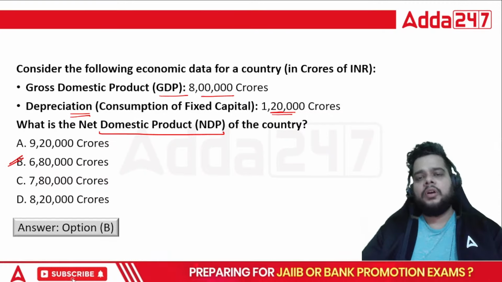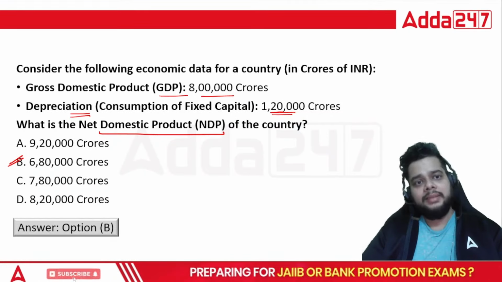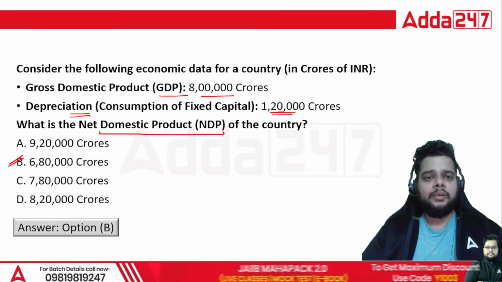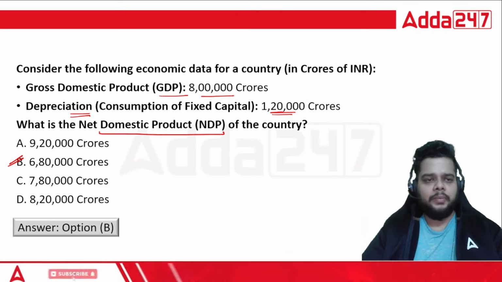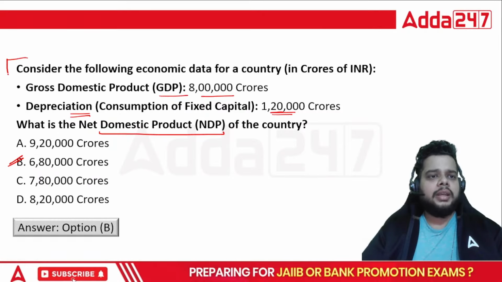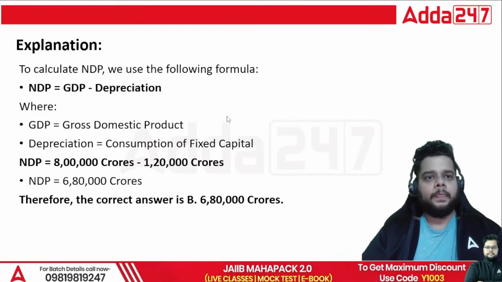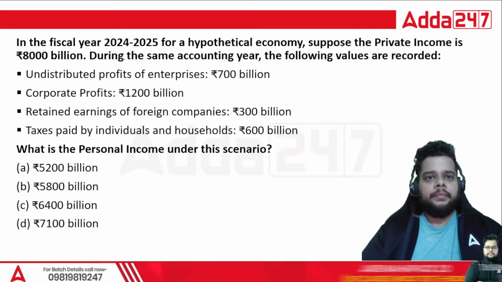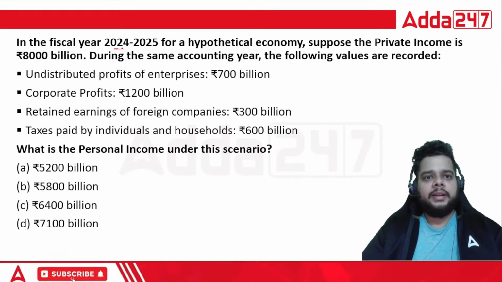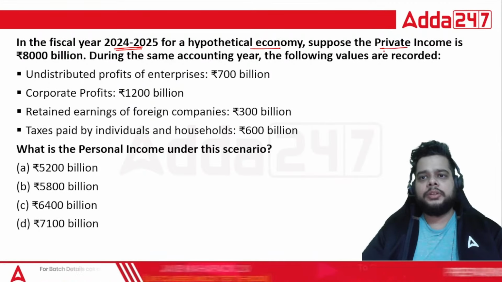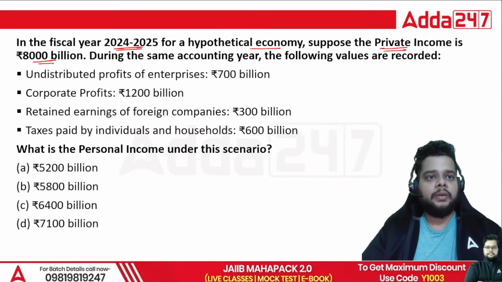And when we talk about the actual exam, these type of questions are being asked. Maximum numerical questions are asked in this format only, that 2 or 3 components are given, you have to calculate one additional component. Okay, next we have, in the financial year 2024-25, for a hypothetical economy, suppose the private income is 8,000 billion.